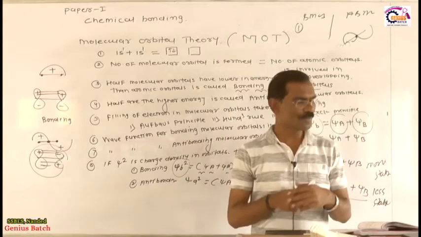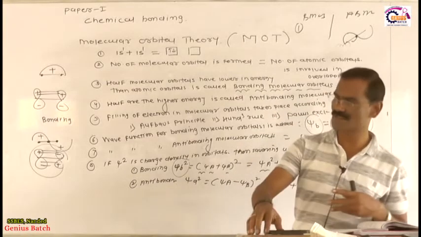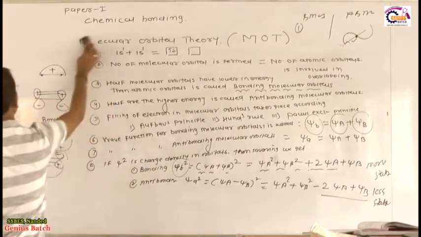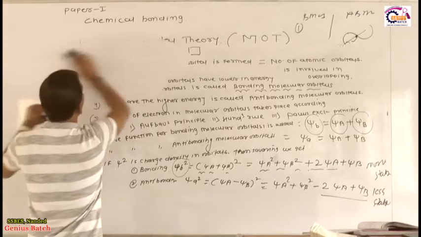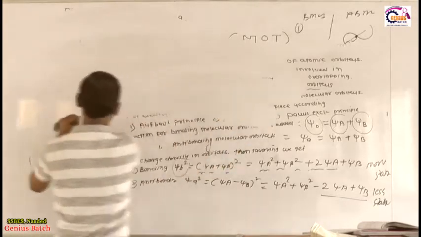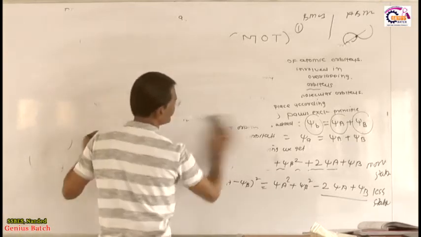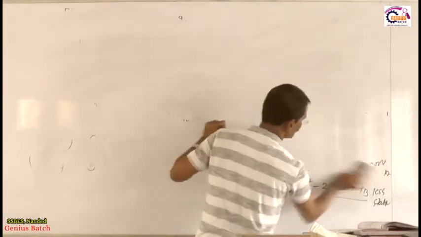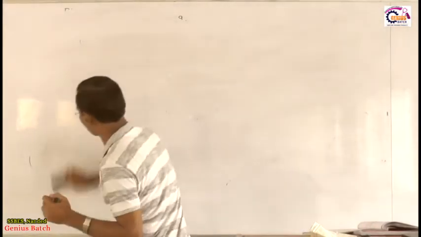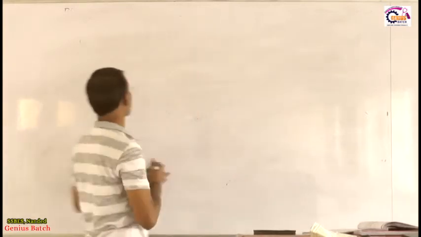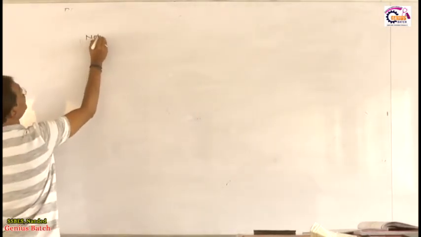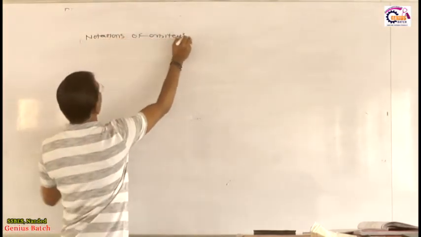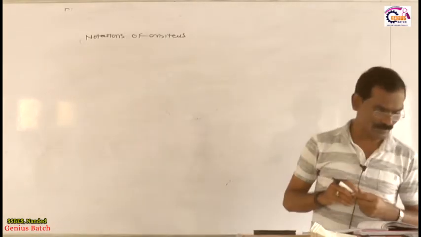Now I am giving you the notation of molecular orbital theory. This is a very important point. How do we represent a molecule? The atomic orbital is represented by the notation of atomic orbital. When an electron is present in the atom, the notation of atomic orbital is written. What are the notations of orbitals? This is the very interesting phenomenon of how we note the orbital.